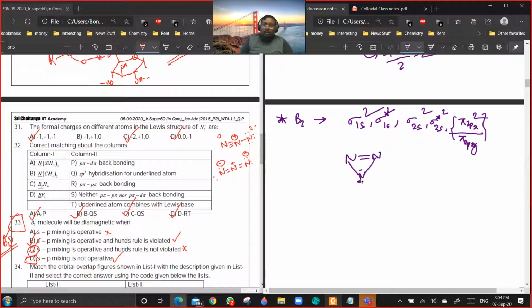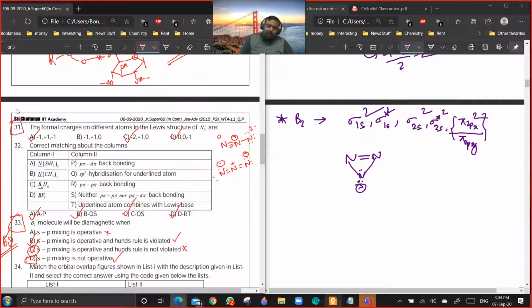There is a lot of ring strain here. Let me verify if it is in any standard textbook or not. But I don't think it should count. So as such, it should be A and C only.